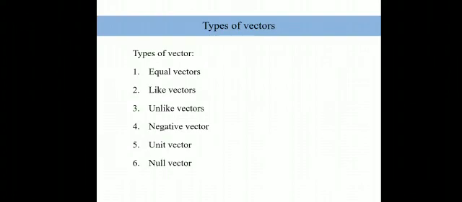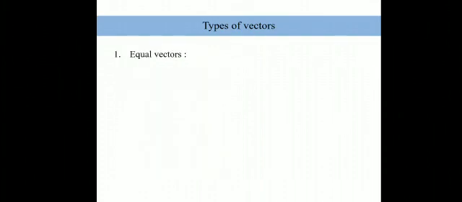So these six types of vectors we are going to understand today, and then most probably from the next class we will discuss what two dimension is, what three dimension is, and how we use vectors in these dimensions and how we represent them. Okay, so starting with equal vectors, again I'll repeat: equal vectors, like vectors, unlike vectors, negative vectors, unit vector, and null vector. Very, very important.